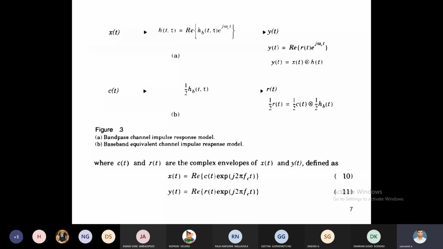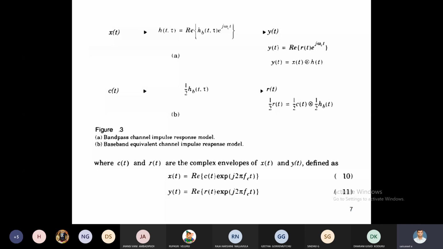What is meant by excess delay? Suppose we predict that for n paths we get a maximum delay of 10 milliseconds, but we get more than 10 milliseconds. That is called the excess delay. How to calculate this excess delay? tau of i plus 1 minus tau of i is the equation to calculate excess delay. Now I am representing this in the figure like this.